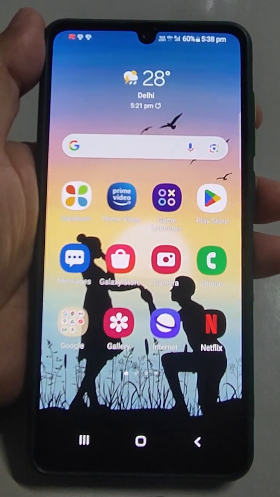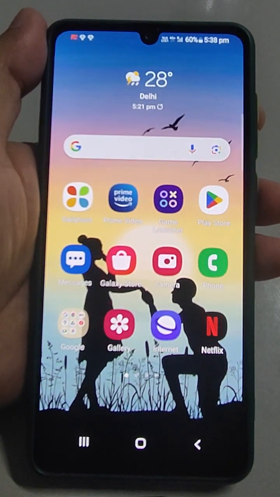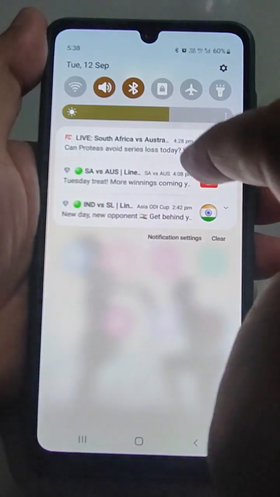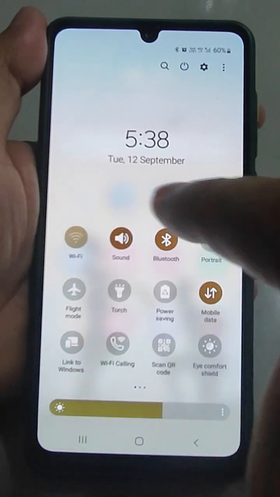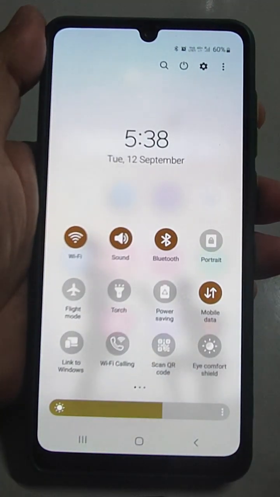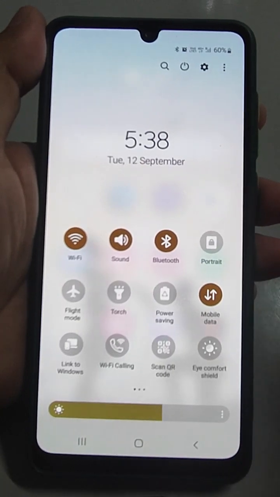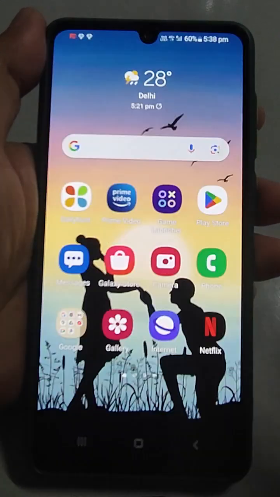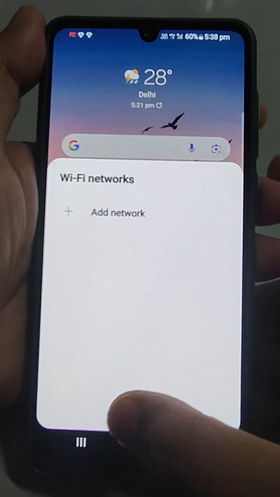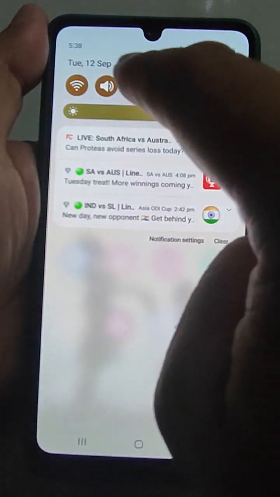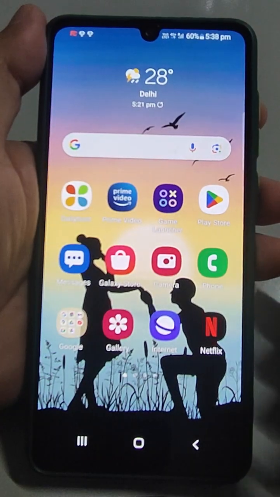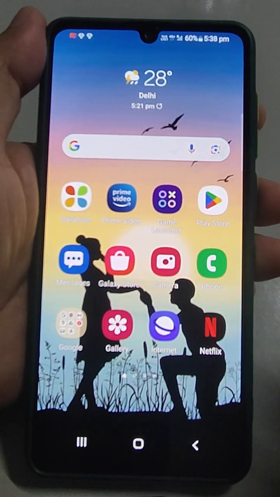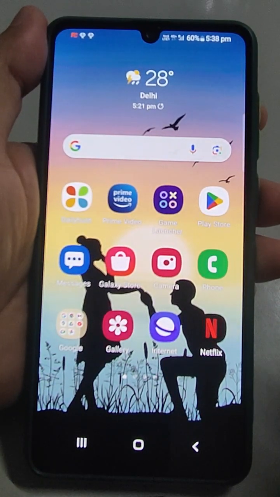Welcome back friends, and in this video I'm going to cover one topic. Suppose your Wi-Fi, if you are turning it on and after some time it is getting off, meaning it is not stable, then in that case what will you do? I will tell you quickly 2-3 things which you can do and you can experience perfect Wi-Fi